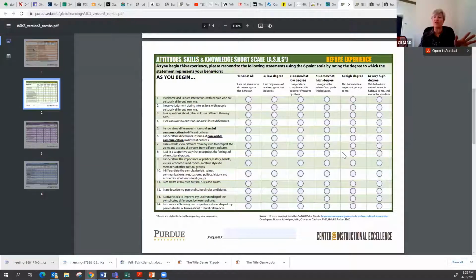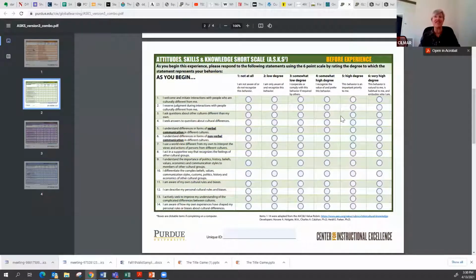Now, there are several ways of using this. If you would give it to students before a learning experience, that could help them think already about what they might be learning, what might be important. So it would be very much assessment as learning. It can be used pre-post, but one of the things we're aware of is that many times students overrate themselves in the pre-experience. And so the post changes may not tell you anything, and there may not even be changes, or they may become more self-aware, and actually you'll see that they have lower scores in the post.